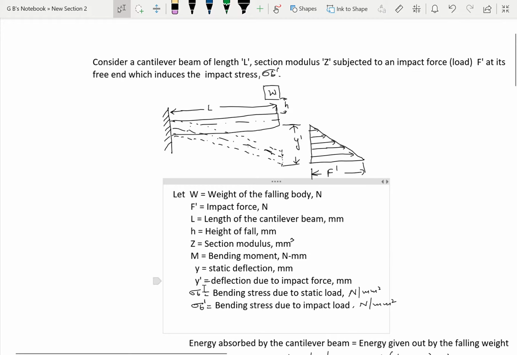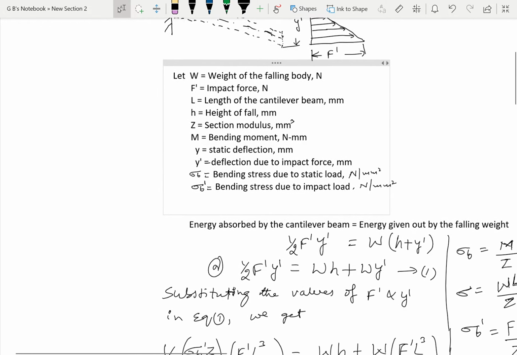It is denoted by Y prime, and that is also expressed in millimeter. Sigma B is the bending stress due to static load in Newton per millimeter squared, and sigma B prime is the bending stress due to impact load in Newton per millimeter squared, or also in MPa, megapascal.